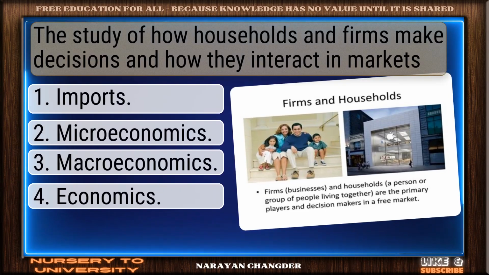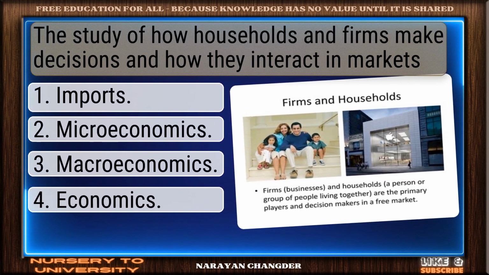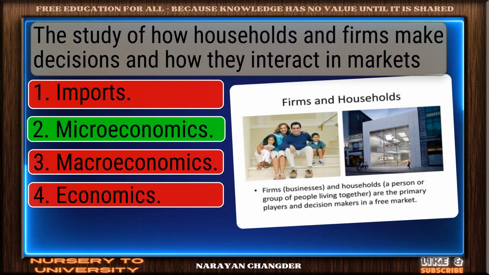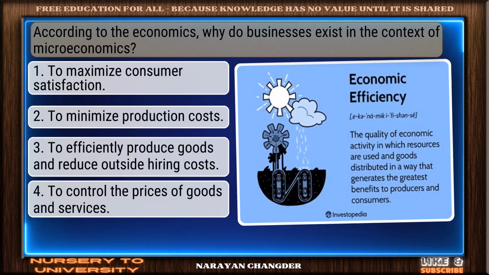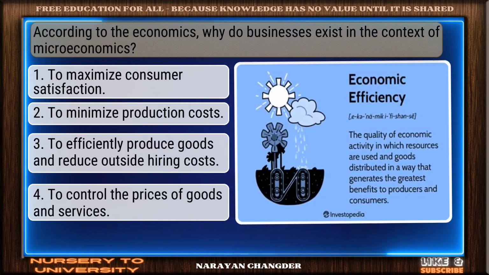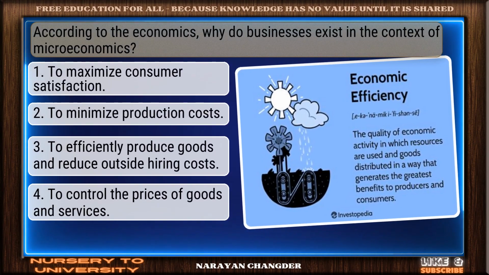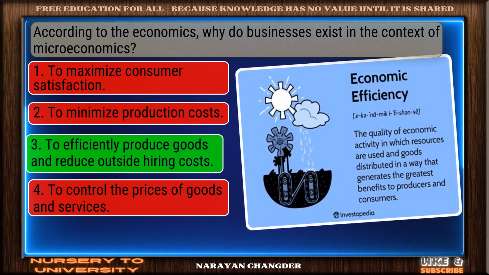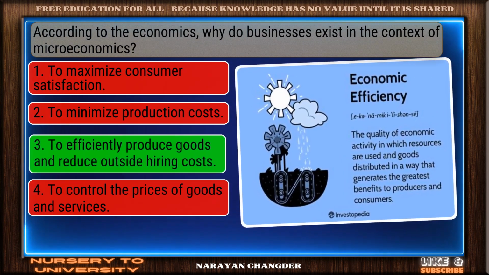The study of how households and firms make decisions and how they interact in markets. Good job. Your answer microeconomics works well here. According to the economics, why do businesses exist in the context of microeconomics? Bravo. To efficiently produce goods and reduce outside hiring costs is the answer.